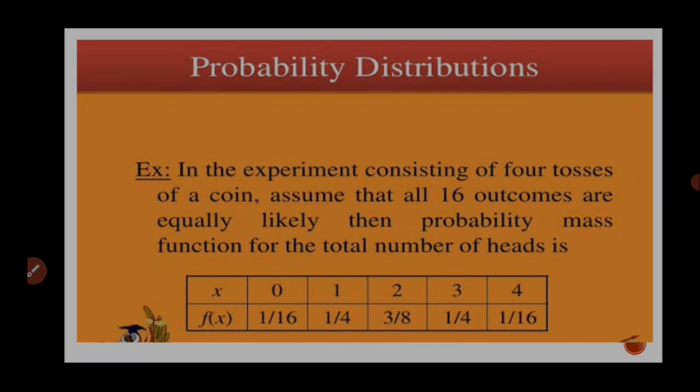What is the probability of getting 0 heads? If 4 coins are tossed, it's 1 by 16, right? And what is the probability of getting 1? It's 1 by 4. Probability of getting 2 heads, 3 by 8. Probability of getting 3 heads, 1 by 4. Probability of getting 4 heads or 0 tails is 1 by 16.